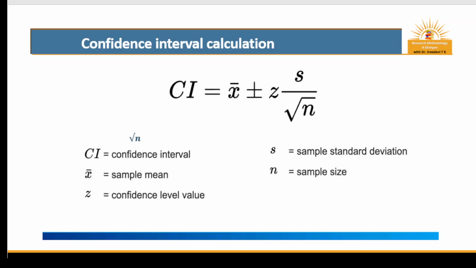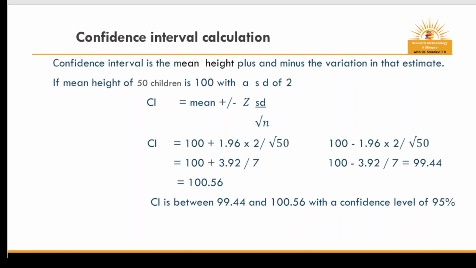That is, if a confidence interval with 95% confidence level is constructed, it means you are confident that 95 out of 100 times the estimate will fall between the upper and lower values specified by the confidence interval. This I will explain with an example.